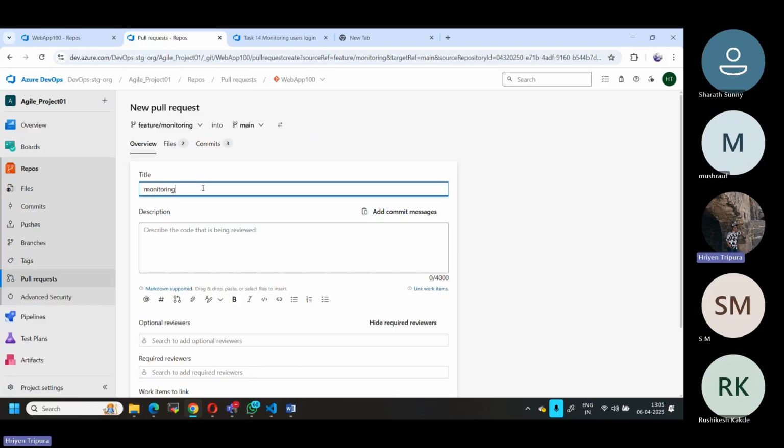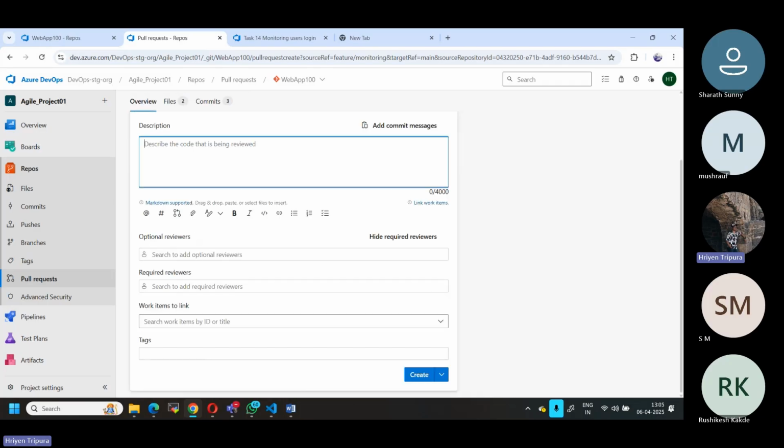Any name you can give it, as you wish. Or if you want, as I told you, you can give any name. So I'm just keeping things simple. I'm just giving the name as monitoring. That's just the title name. This is for the pull request, so that they know what the purpose of this one is. Second thing, if you want to give some discussion, you can give.